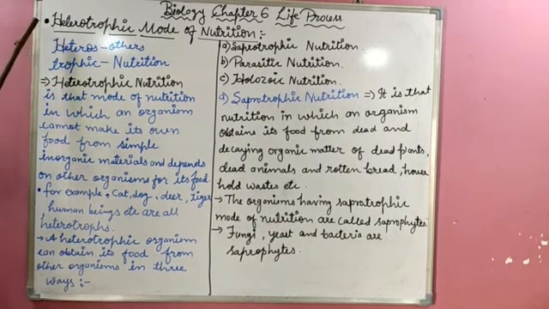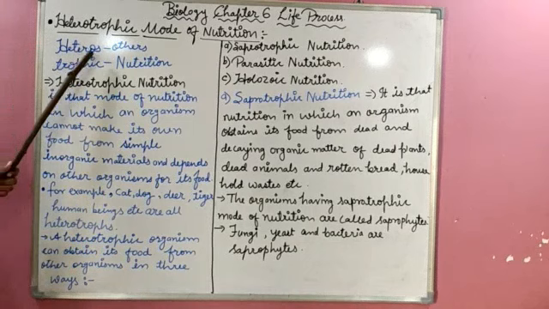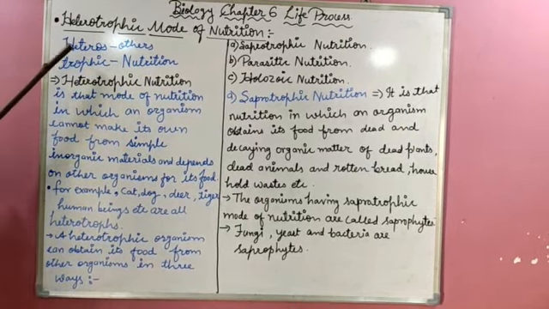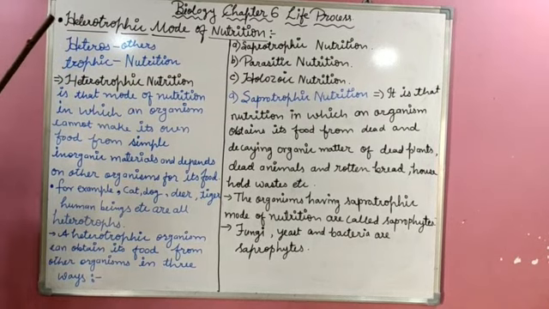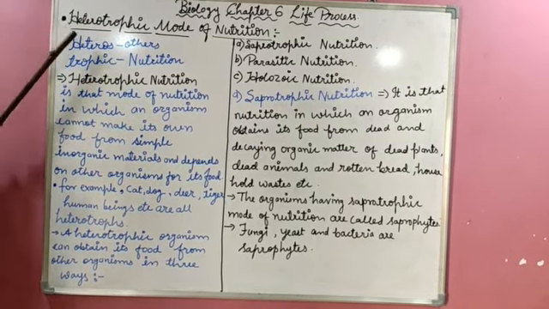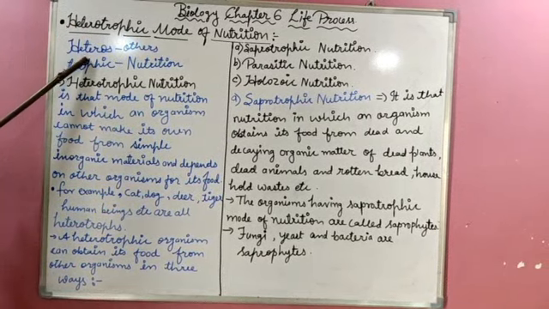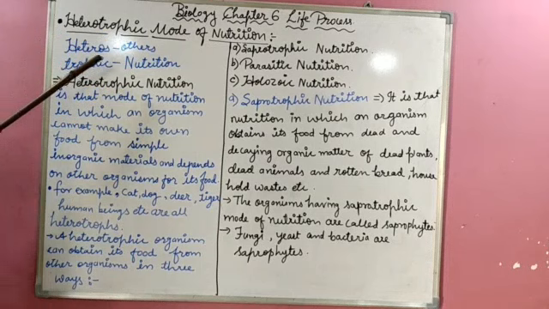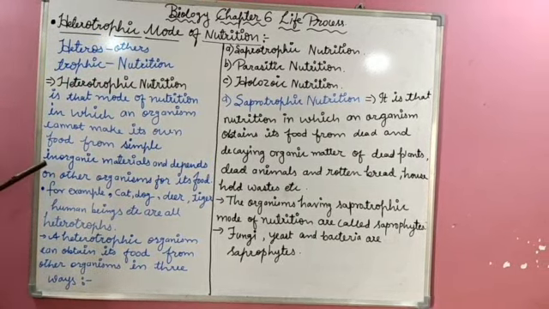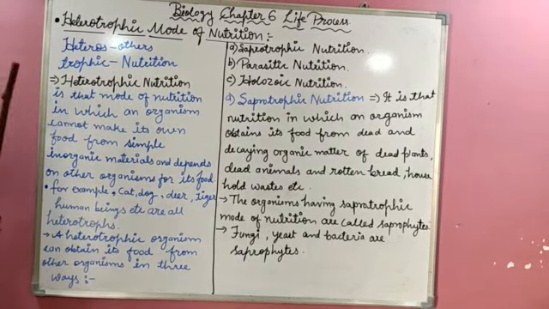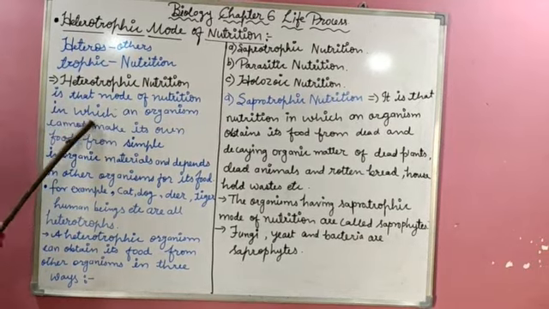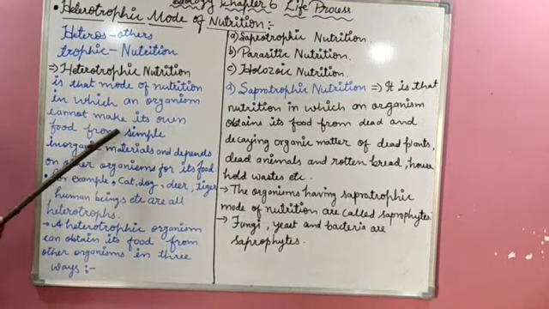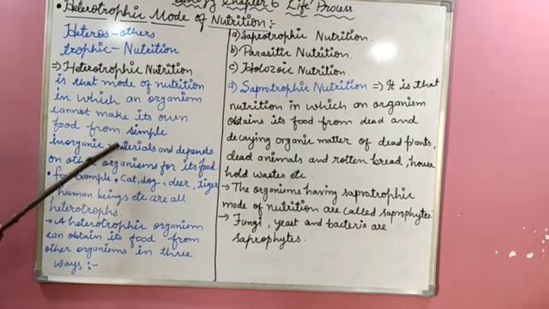Now, in this heterotrophic mode of nutrition, what does it mean? Hetero means the other. Hetero means, students, others. The heterotrophic mode of nutrition means whatever organisms are included in it, they depend on the other. Hetero means others and trophic means nutrition. So let's see the definition of this. Heterotrophic nutrition is that mode of nutrition in which an organism cannot make its own food from simple inorganic materials.